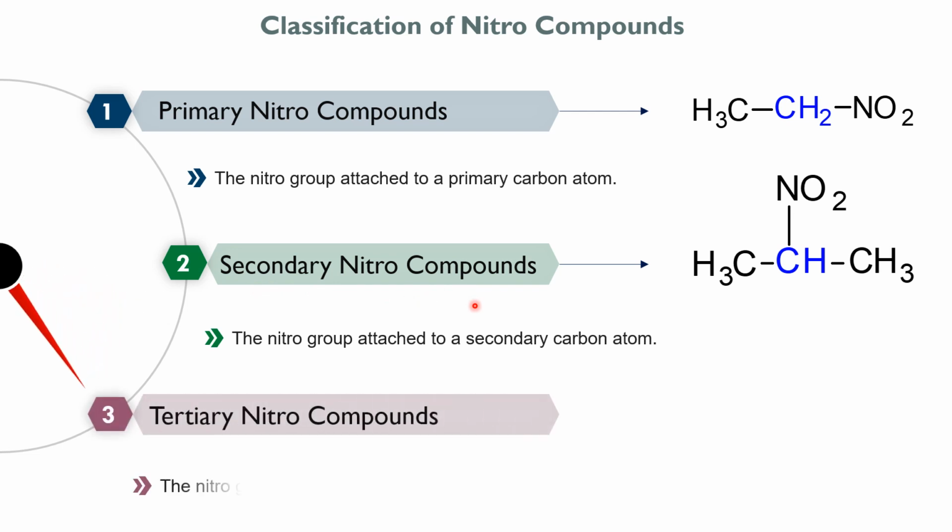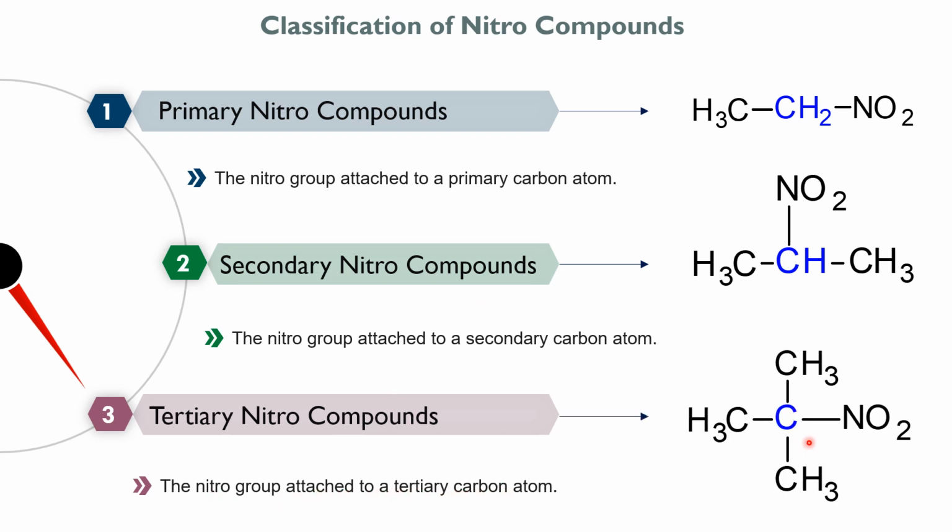And the third type is tertiary nitro compounds, in which the nitro group is attached to a tertiary carbon atom, means the carbon atom which is attached to three other carbon atoms. So the nitro group is attached to a carbon atom which is again attached to three different carbon atoms. Hence it is a tertiary carbon atom, and the compound is called a tertiary nitro compound.